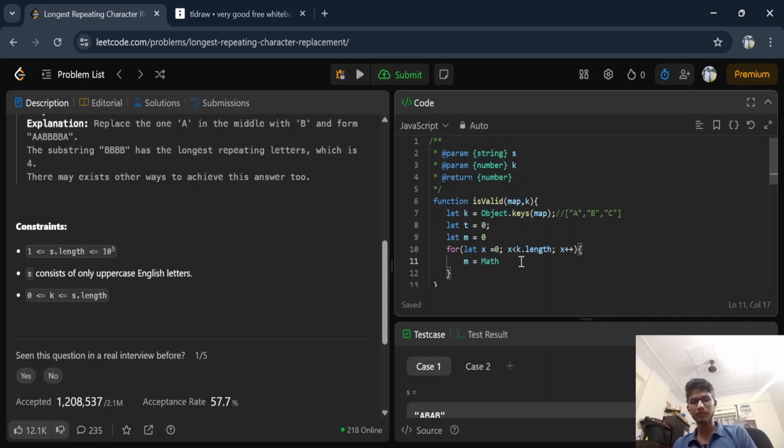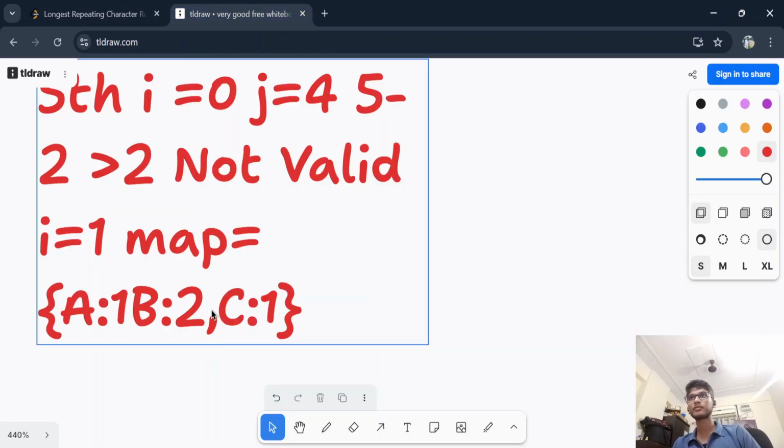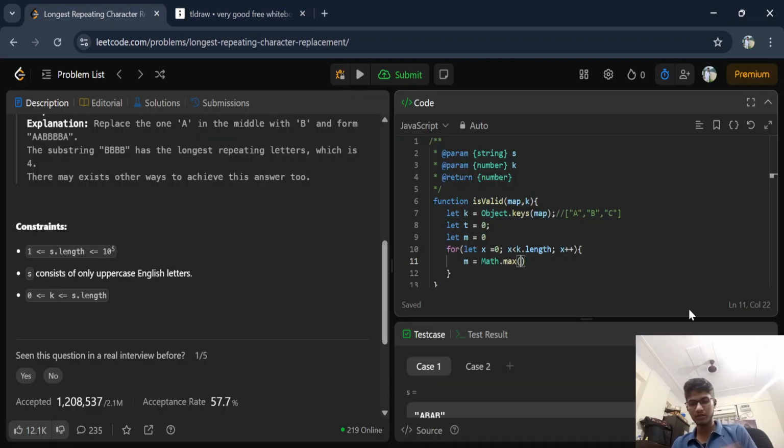max equals Math.max of what? The value of that. Which one is inside this max? So map of, not map, which was our array, k of, wait, map of that value, k of 0, k of i, k of x. Yes, k of x. Yes, map of k of x.